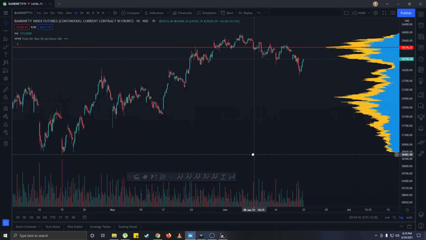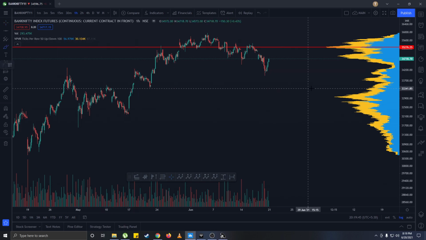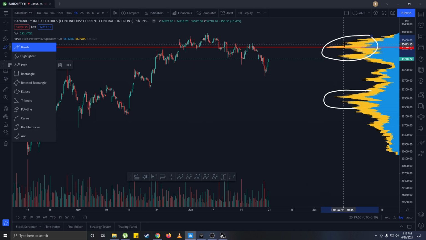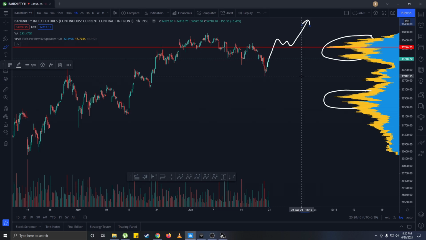I think for Bank Nifty, two important zones are clearly visible, which is, first zone is right here and the second zone is up top only. Now for Bank Nifty, I would say that the point of control, which is at 35,275, this is the futures chart, is a very important level, and if we can sustain above this and start to go up, then we can have a continuation of the rally.